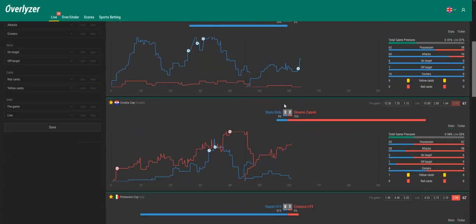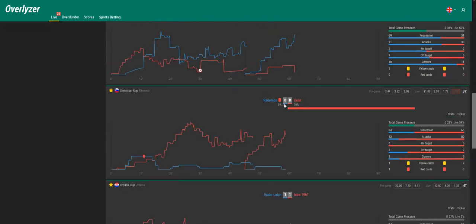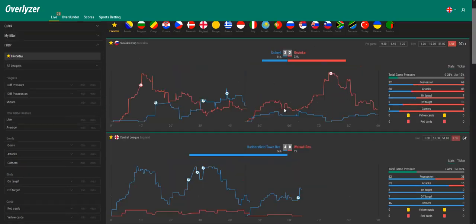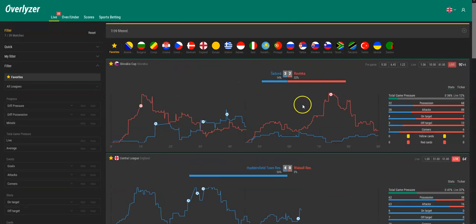So of course, we're not expecting to win every one of those picks, but yeah, soccer betting is about that. Obviously, you will never win every pick. So, for example, that risky one that Rovinka will score again doesn't look so good. Yeah, it's over now, as you can see here, full time.